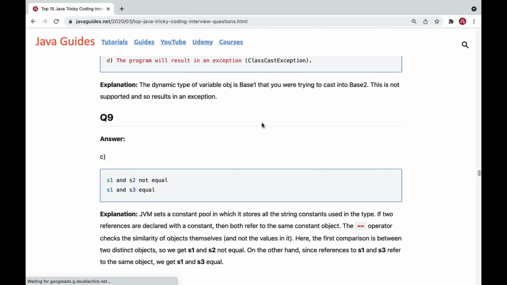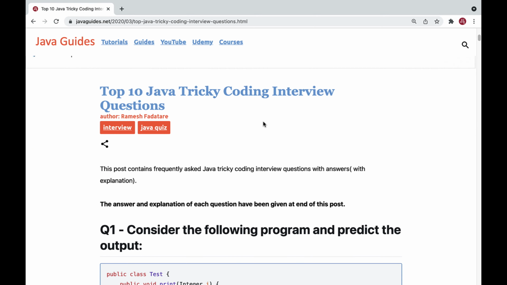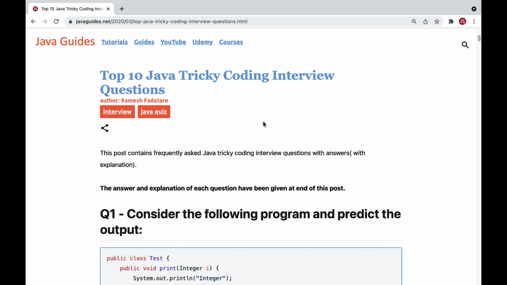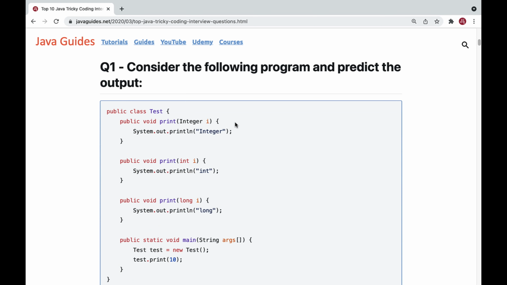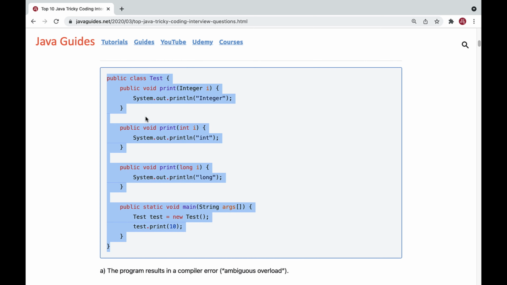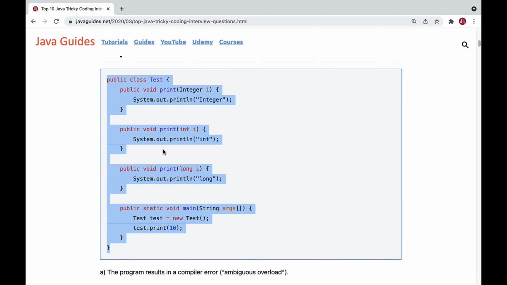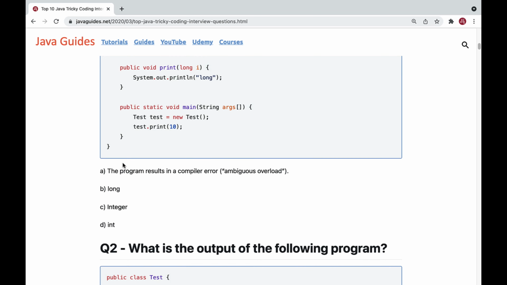In this video, we will take a look into 10 coding interview questions. You may get this kind of question in the coding technical round or written test. Basically, you will get a code snippet and you need to trace the program, tell the output, and explain the output. In a written test, you will get a program or a code snippet, and then multiple choice questions. You need to select the correct option, right?